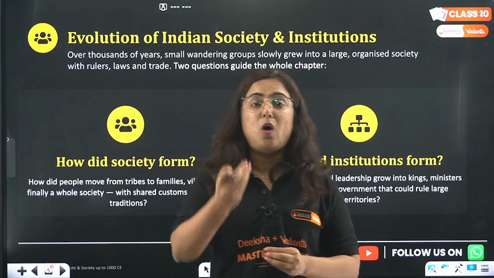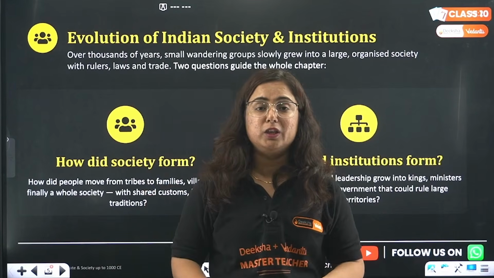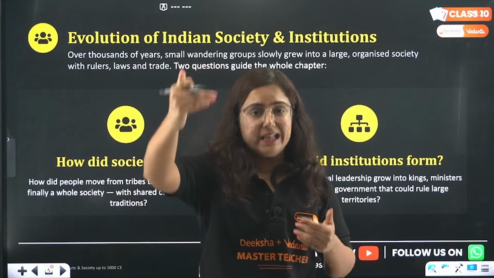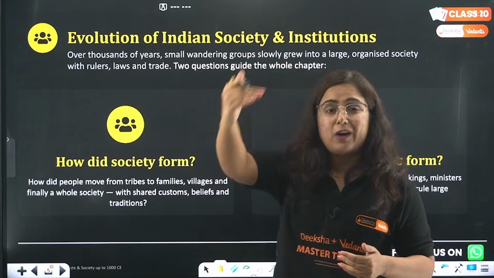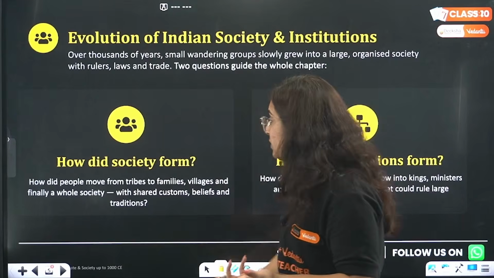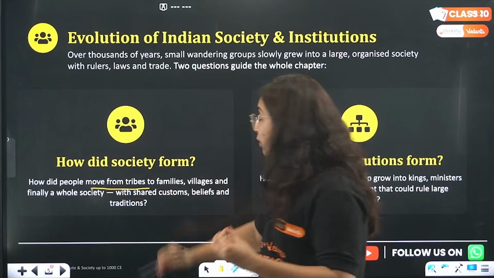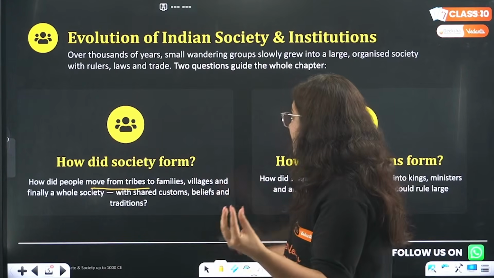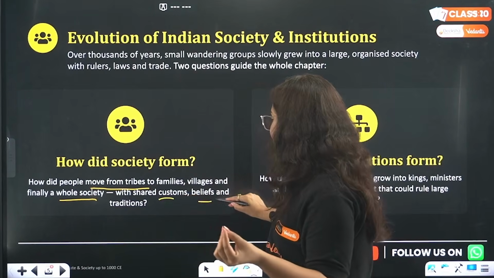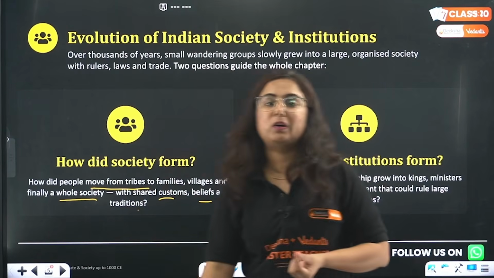But later on, what happened? Iron came into being, and farming increased. Farming increased the social life, farming increased the settlements. So, how did people move from the tribe to families, villages, finally a whole society with shared customs, beliefs and traditions? This is about the chapter.